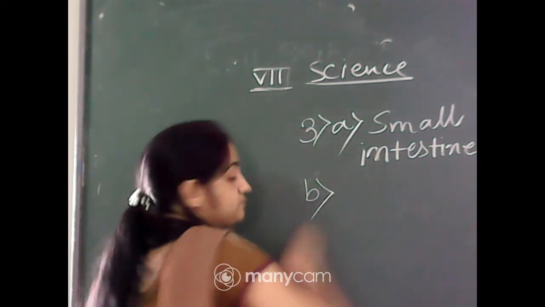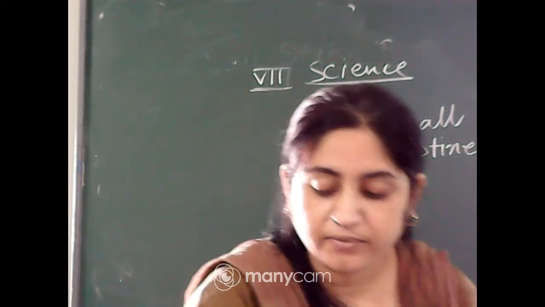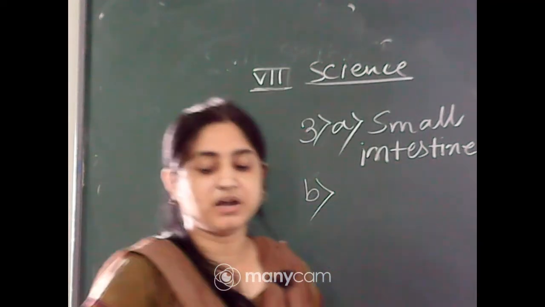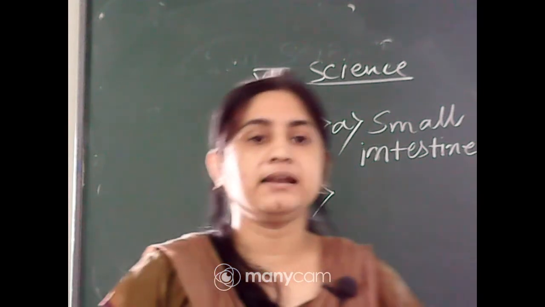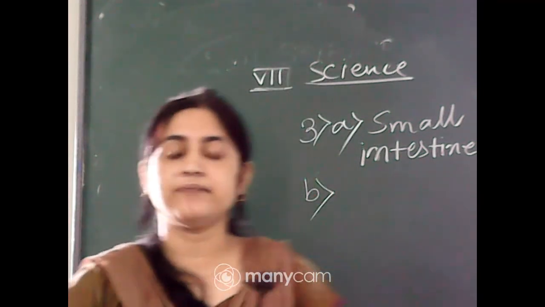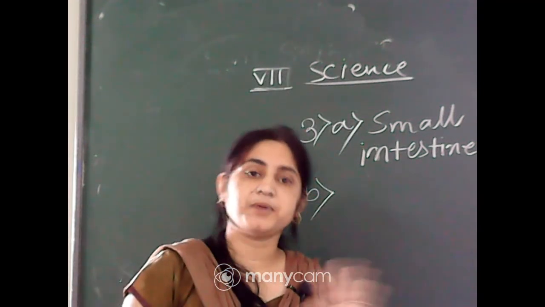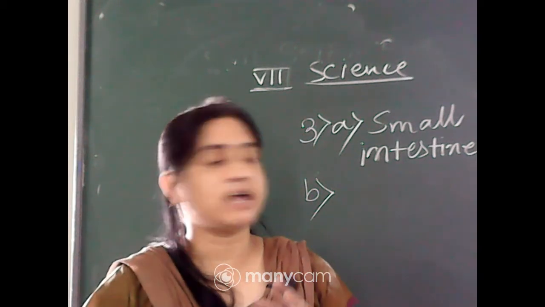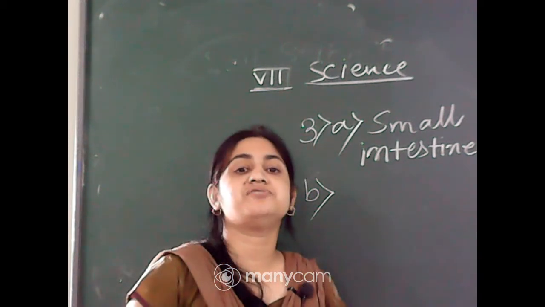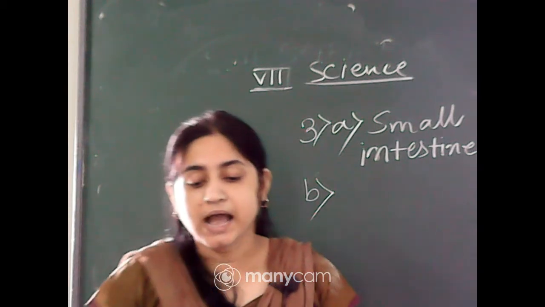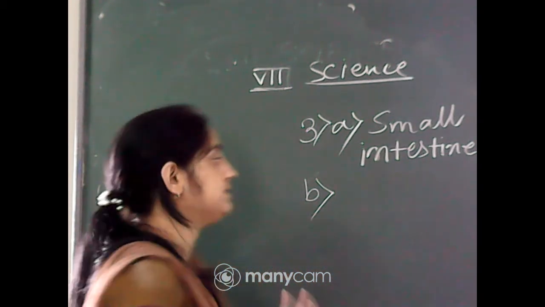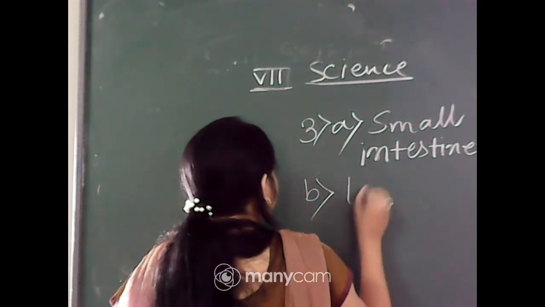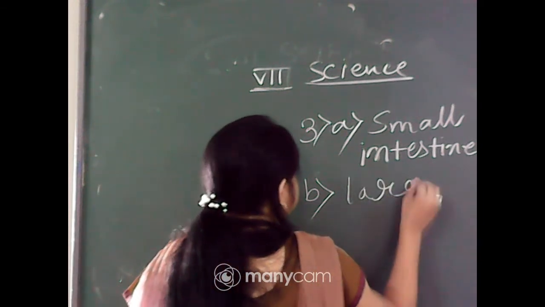Number B. Water from the undigested food is absorbed mainly in the stomach, food pipe, small intestine, large intestine. Small intestine, some food absorption starts from the small intestine. The small intestine starts to absorb some valuable nutrients from the digested food. And in the large intestine, the water is mainly absorbed. Okay, so the answer of B is large intestine.